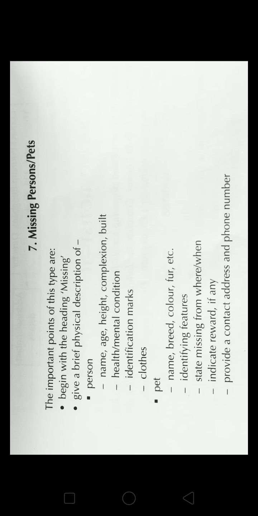You should also indicate if at all any reward is to be given, about the reward, and also the contact details. In case of pet, you should mention the name and breed, color of the skin, and any other identifying features of the pet. So you should mention these details at the time of writing advertisement in case of a missing person or pet. Let us see an example in order to understand it better.